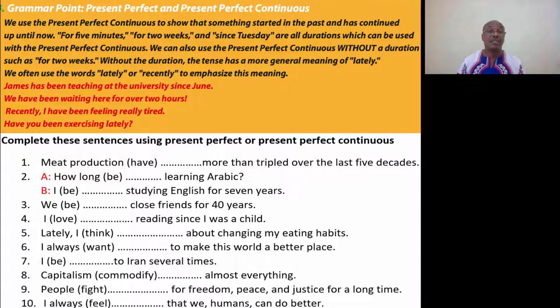James has been teaching at the university since June. We have been waiting here for 2 hours. Recently, I have been feeling really tired. Have you been exercising lately? Well, in order to understand this lesson better, go ahead and complete the sentences using present perfect or present perfect continuous.